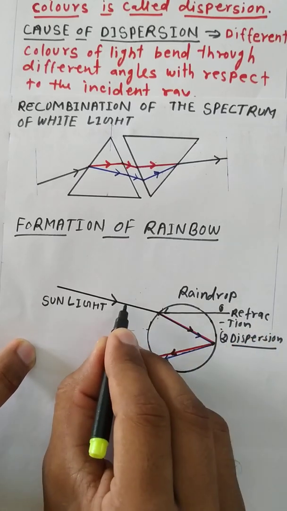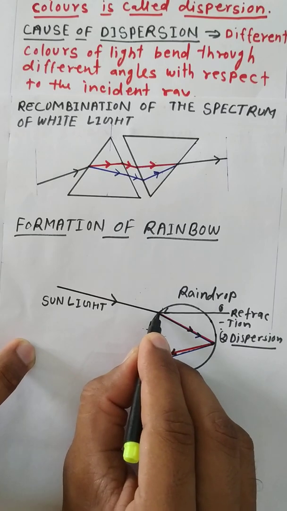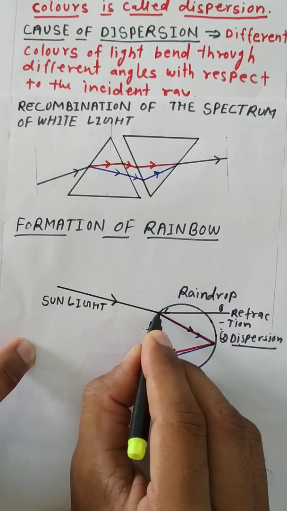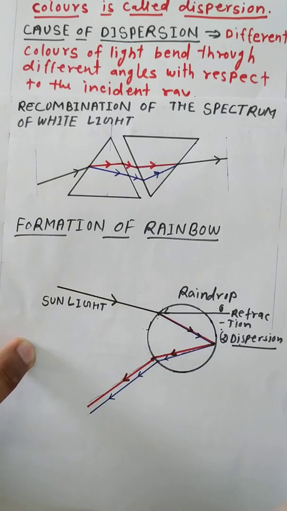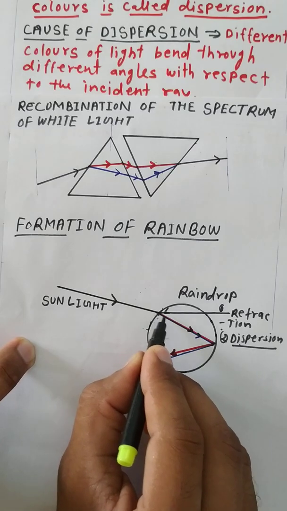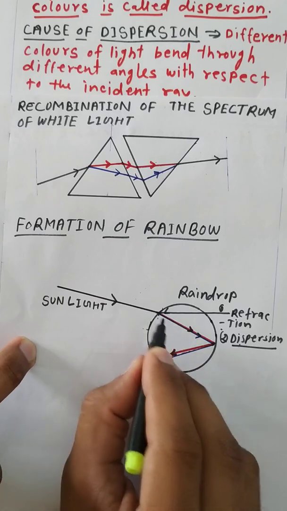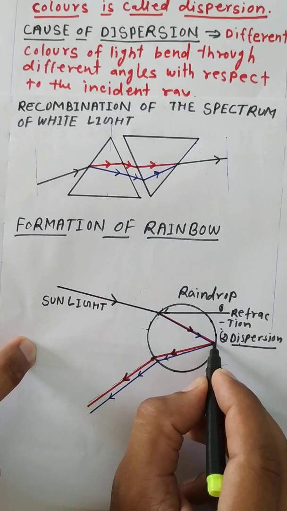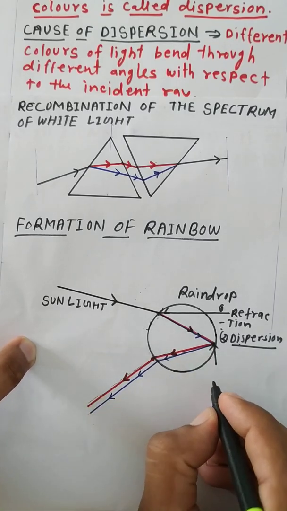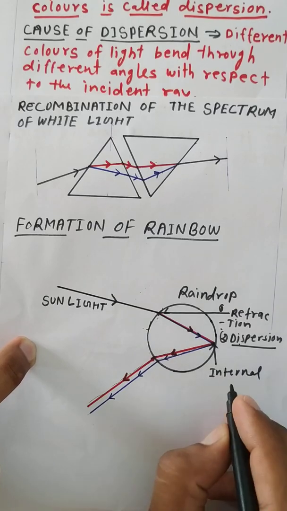Whenever the ray of light enters the tiny droplet of water, first there is refraction and dispersion of the light. The direction changes, and the light splits into 7 colors. Then this refracted light reaches the other side of the droplet, where another phenomenon takes place, internal reflection.